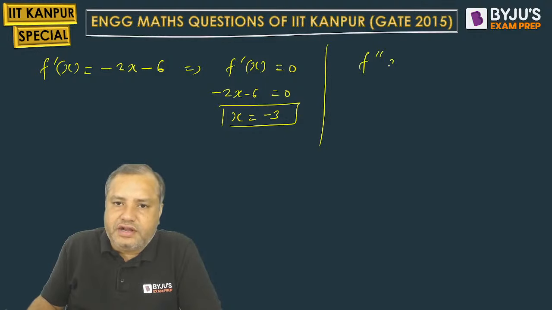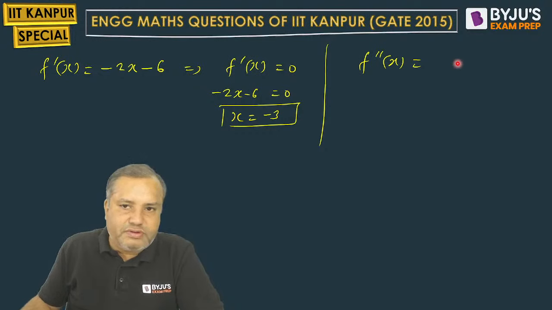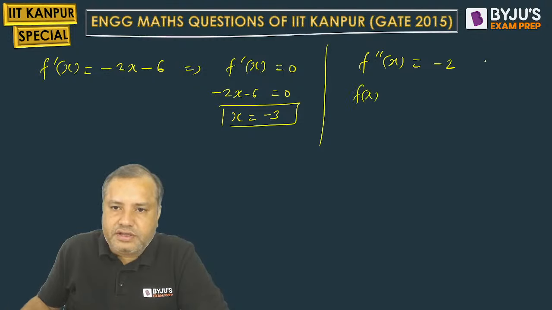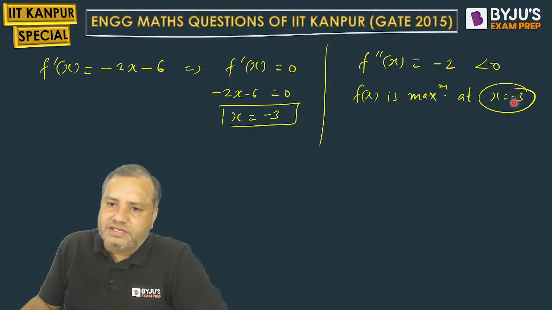Checking the second derivative. The derivative of minus 2x will be minus 2. Very good. So since it is negative, function f of x is maximum at the stationary point, x equal to minus 3.